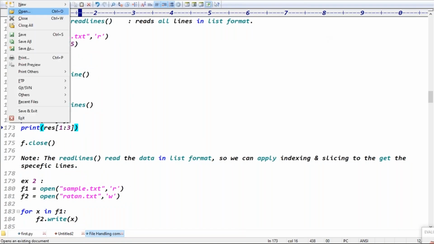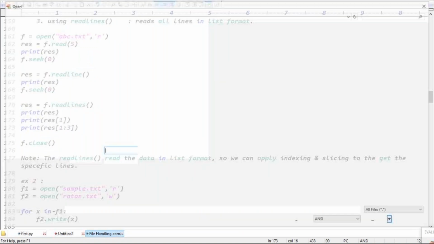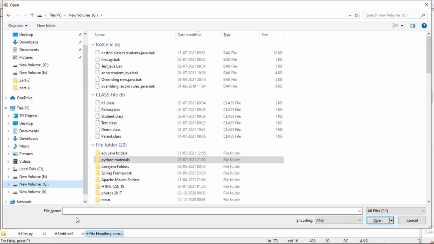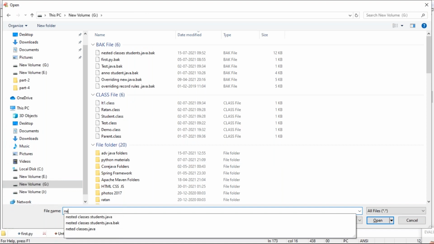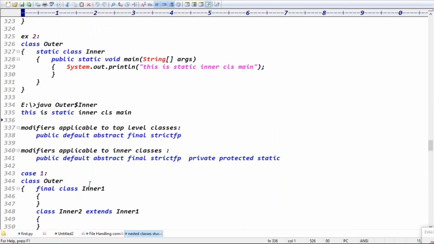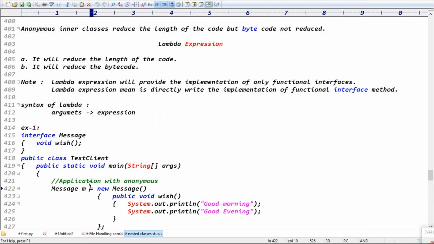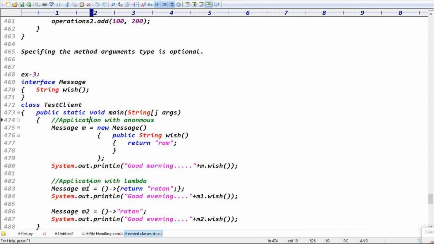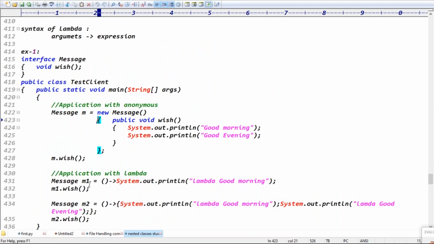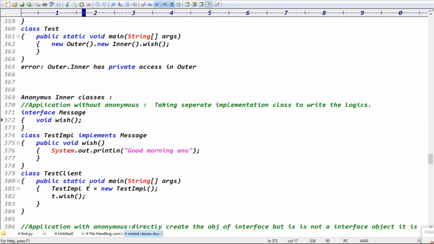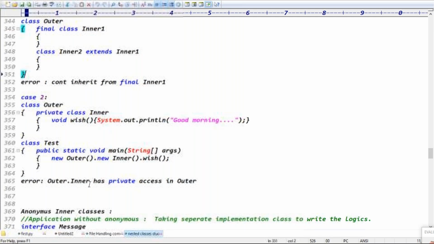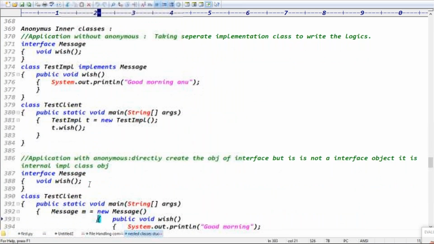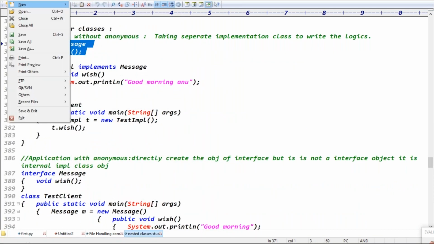Inner classes, like the nested classes concept, right? If you go for the last example, the anonymous inner classes approach. To understand anonymous inner classes, guys, I hope you know interfaces.